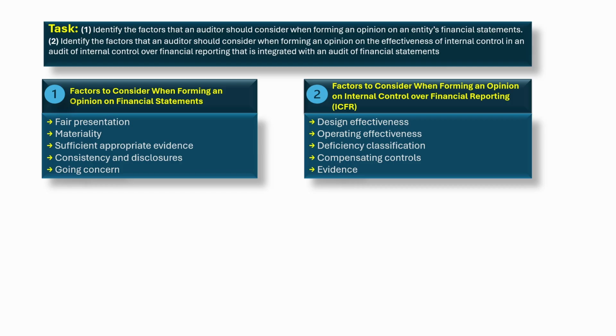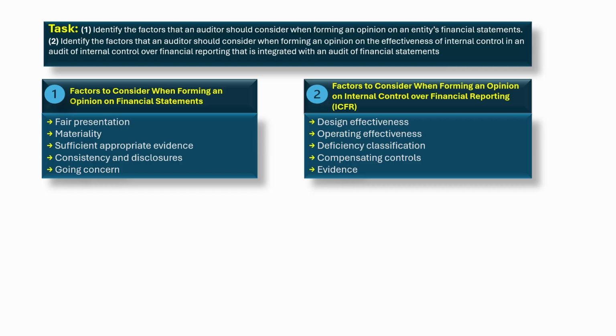If material weaknesses exist, the auditor issues an adverse ICFR opinion. If only significant deficiencies exist, the opinion may still be unmodified, but the deficiencies must be communicated to those charged with governance. Think of the integrated audit like reviewing both a restaurant's food and its kitchen.